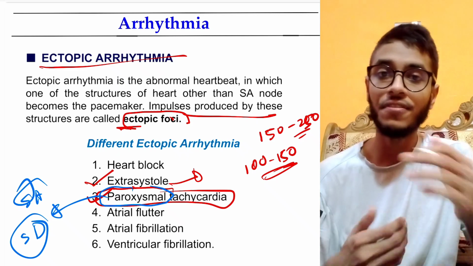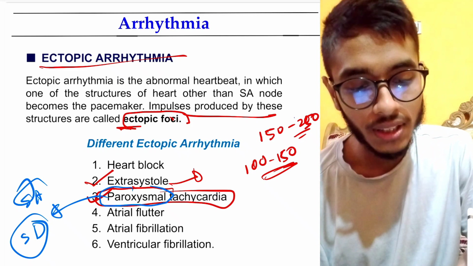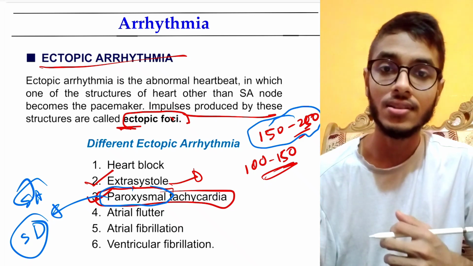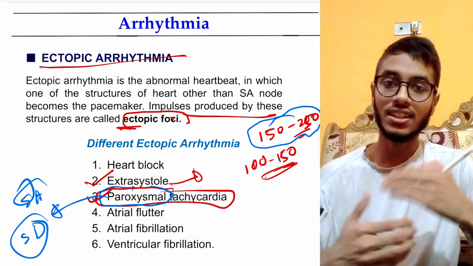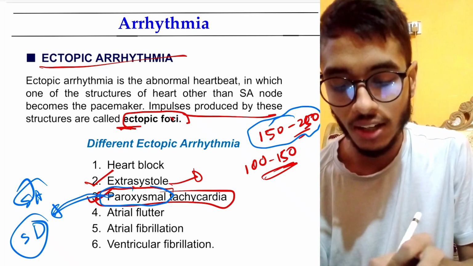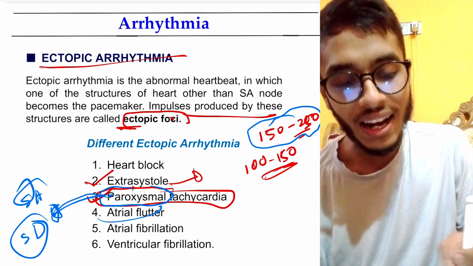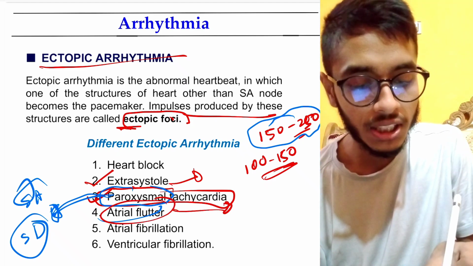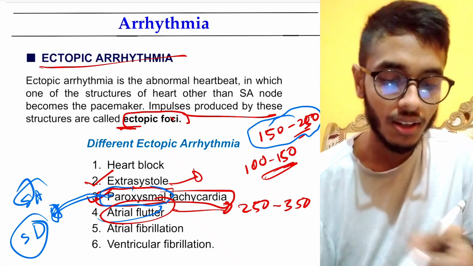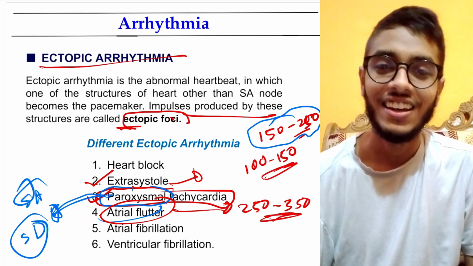I mean, it is coming very fast and it is going away also fast. So we observe that 150 to 250 heartbeat, when it occurs, it is occurring very fast and it is also disappearing very fast. So this is why the term paroxysmal has come into action. And atrial flutter, when the heart rate is 250 to 350 beats per minute, we call it atrial flutter, okay?